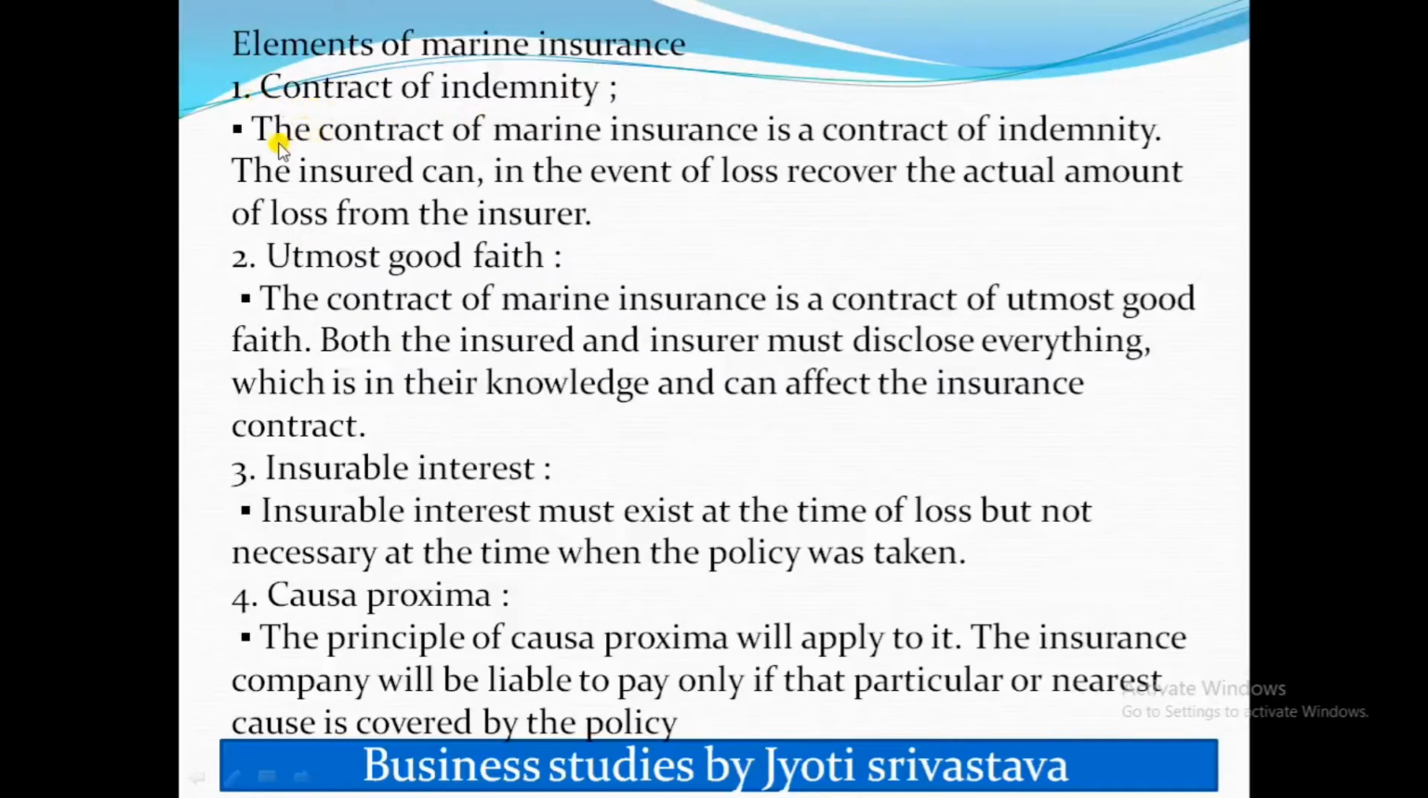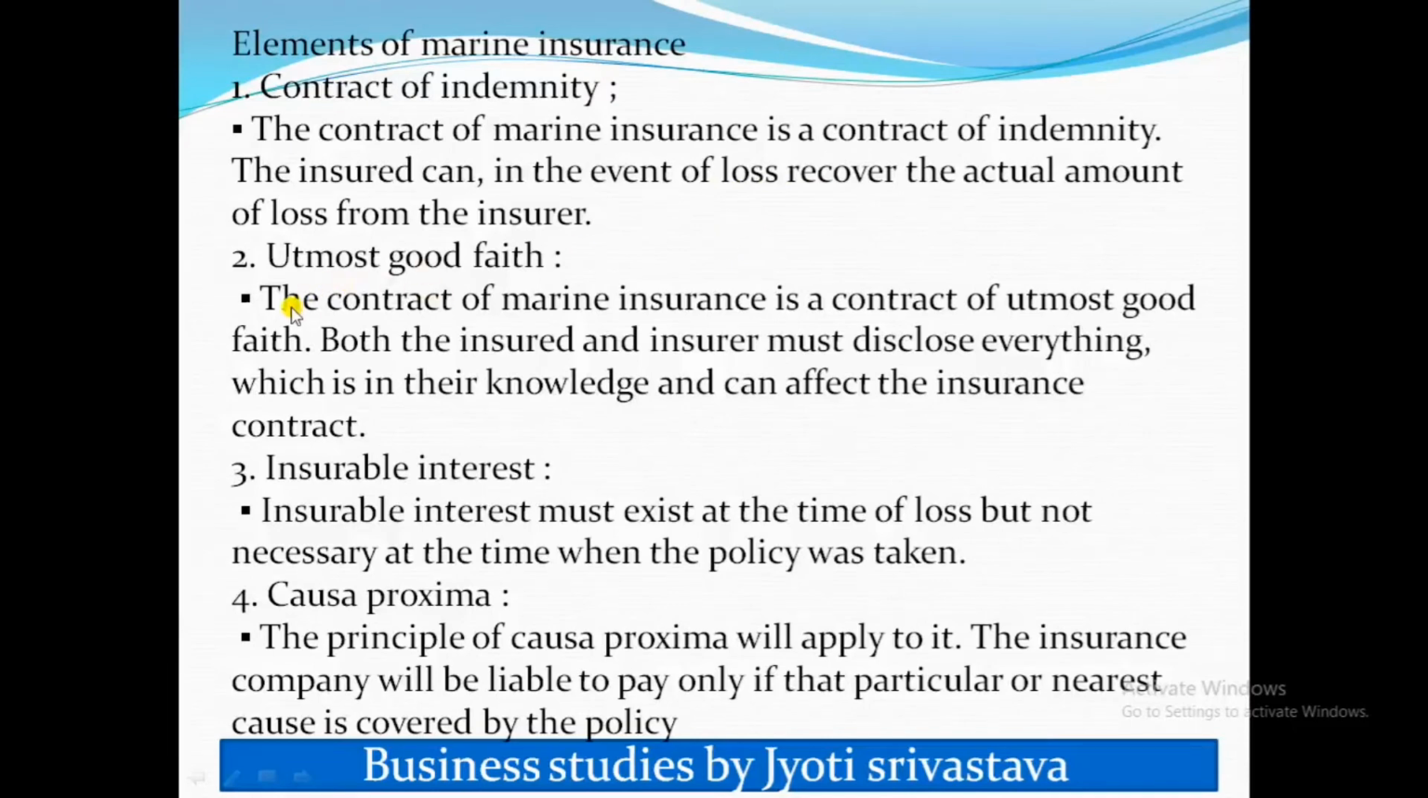Contract of indemnity. The contract of marine insurance is a contract of indemnity. The insured can, in the event of loss, recover the actual amount of loss from the insurer. It means the person is not there to make a profit out of it. Suppose the person has taken a policy of say 50,000 rupees and the actual loss is around 25,000 rupees. Now the person will recover only this loss.